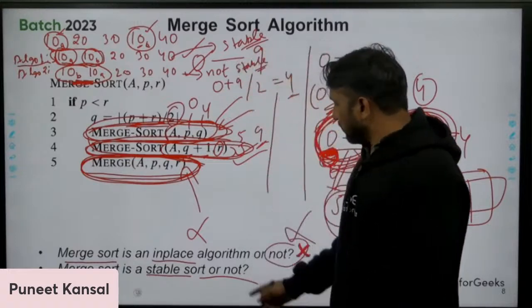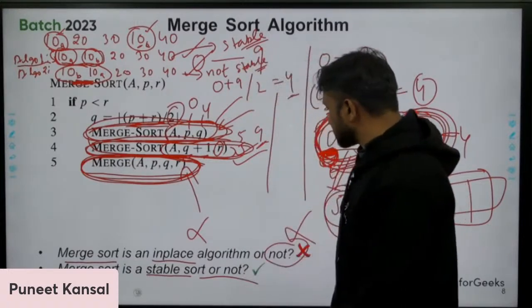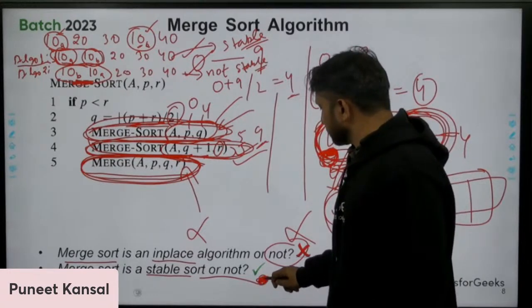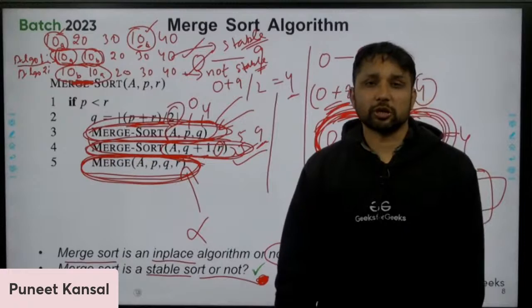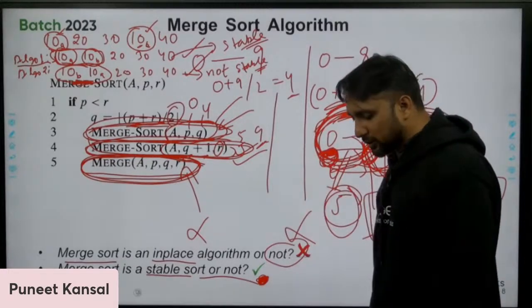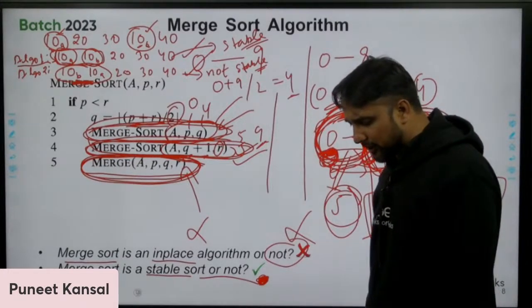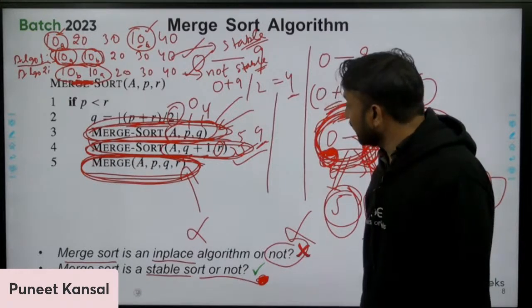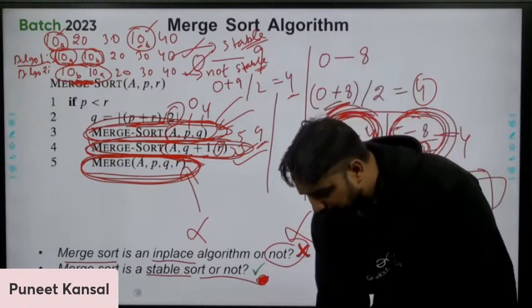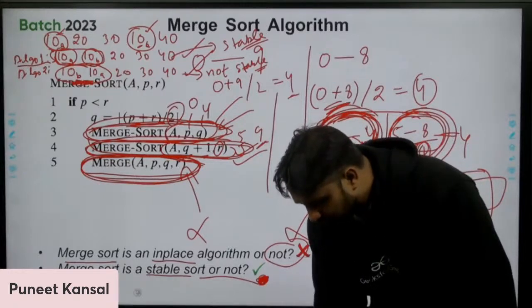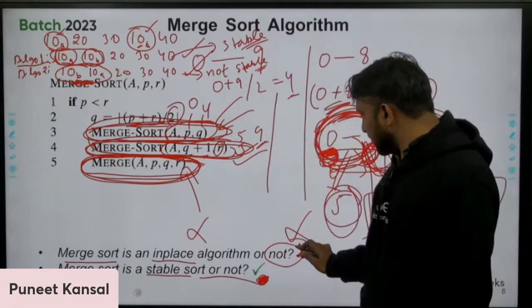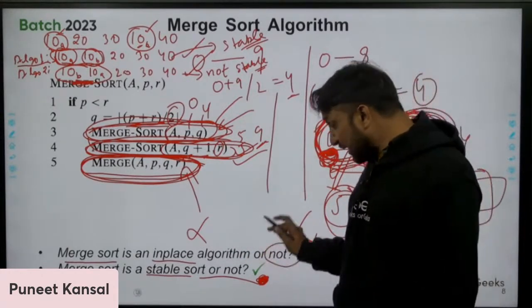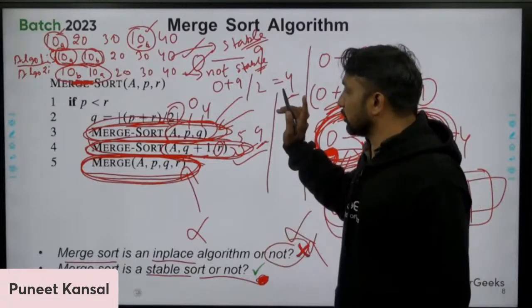Merge sort is actually a stable algorithm. Quick sort is not stable. Merge sort is not an in-place algorithm, and it is a stable algorithm.